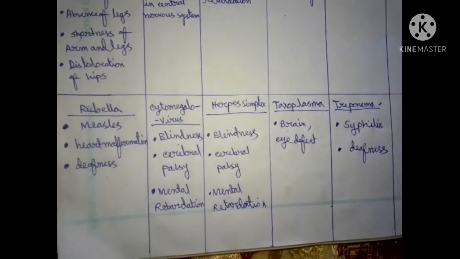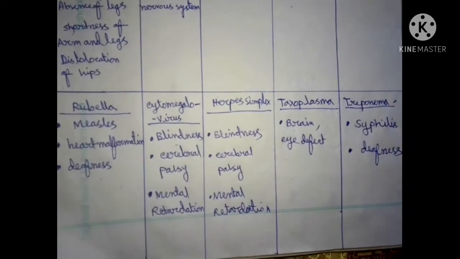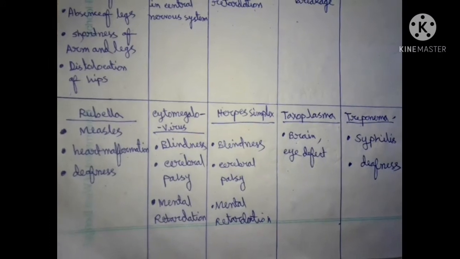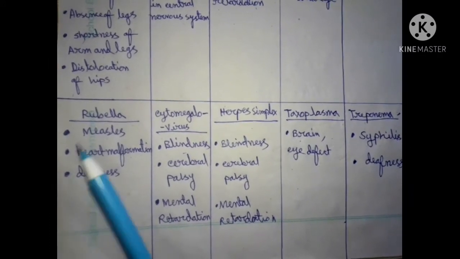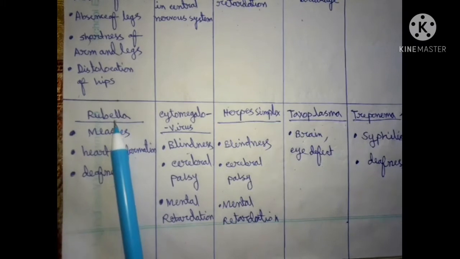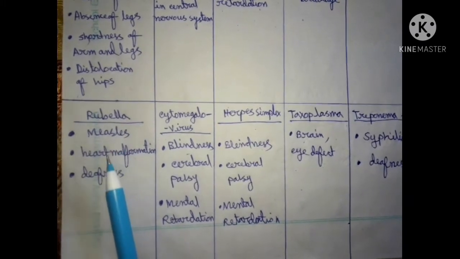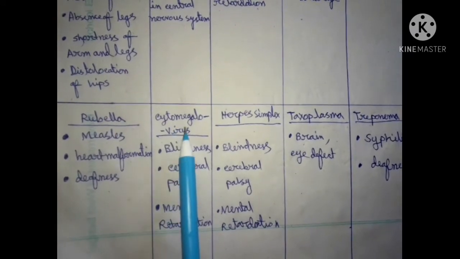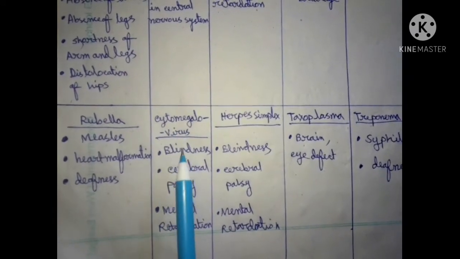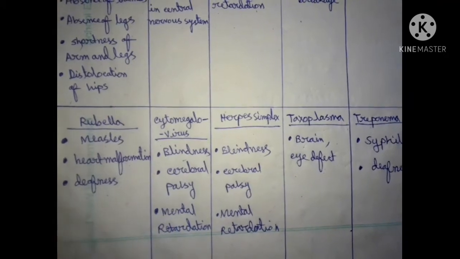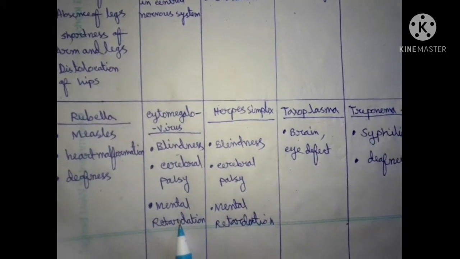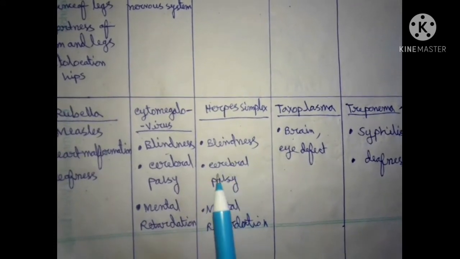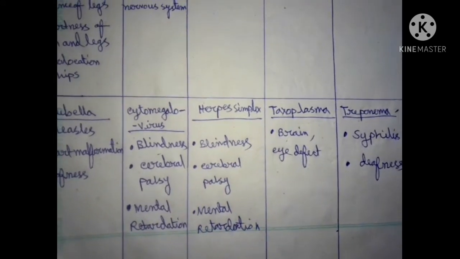If any virus or bacteria enters the mother's body during her pregnancy, then it can also have a bad impact on the baby. Say rubella virus can create measles, heart malformation and deafness. Cytomegalovirus can create blindness, cerebral palsy, mental retardation. Then herpes simplex virus can create blindness, cerebral palsy, mental retardation.